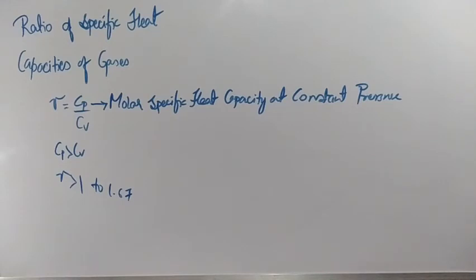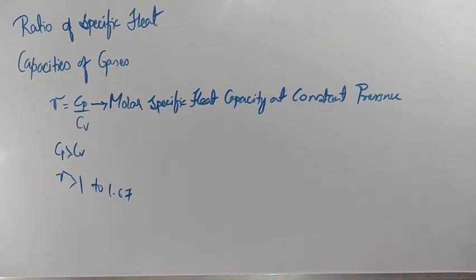What is the meaning of that 1.67? For monoatomic gas, what will happen? For monoatomic gas, what is the value for gamma? Have you remembered the formulae?